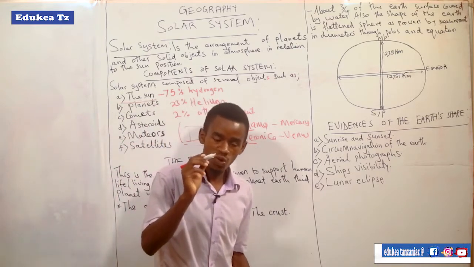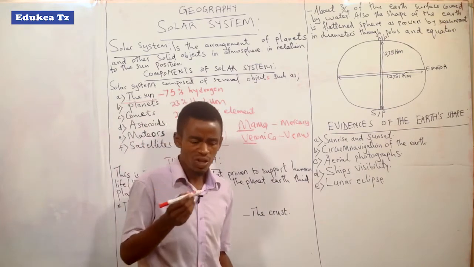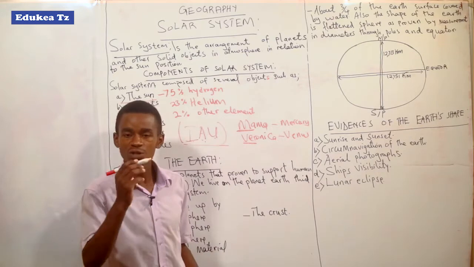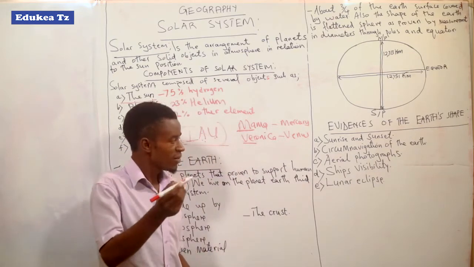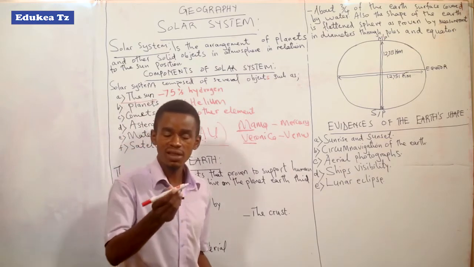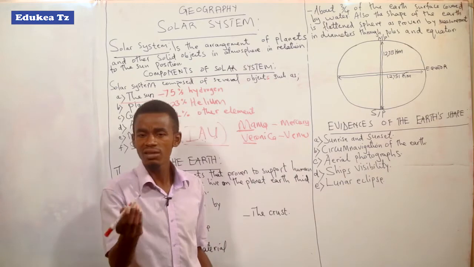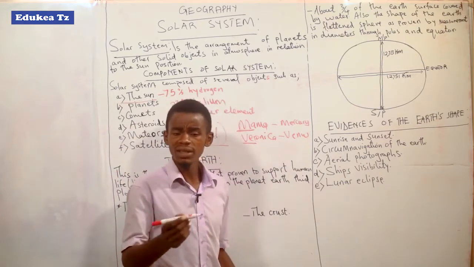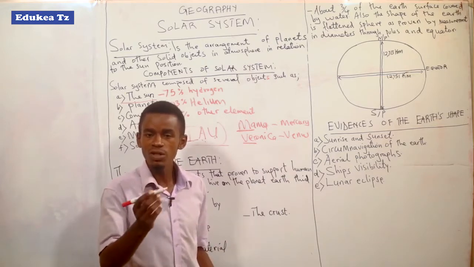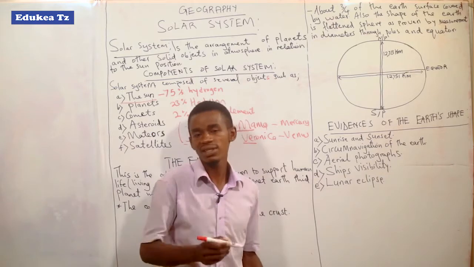So you have to make the individual questions. What are the things in the atmosphere which revolve around another object? Simply, you can understand that the earth is revolving around the sun, so you can say that the earth is a satellite. Also, there is the moon. The moon revolves around the earth, so the moon is also a satellite.